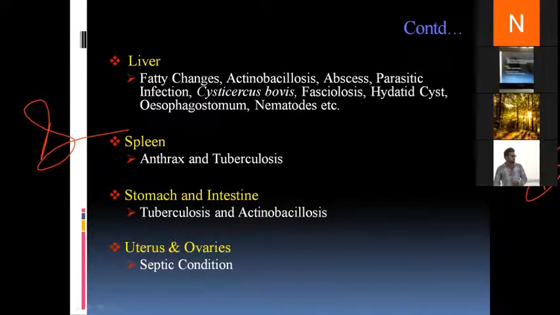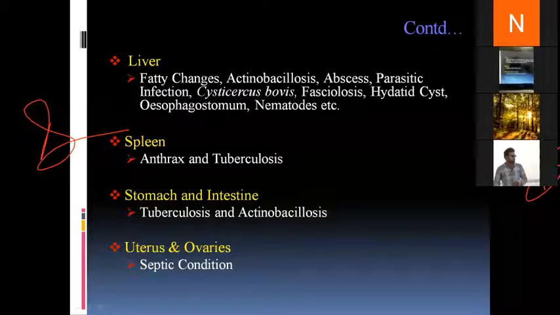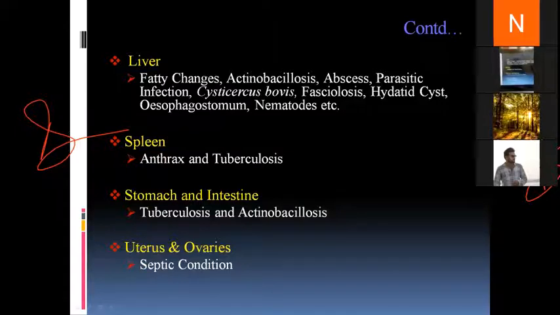For liver, we look for fatty changes, pathological symptoms related to actinobacillosis, abscesses, parasitic infection, cyst of Cysticercus bovis, fasciolosis, hydatid cysts, Oesophagostomum infection, and nematodal infection. For spleen, we look for pathological lesions related to anthrax and tuberculosis. In stomach and intestines, we look for pathological infections related to tuberculosis and actinobacillosis.